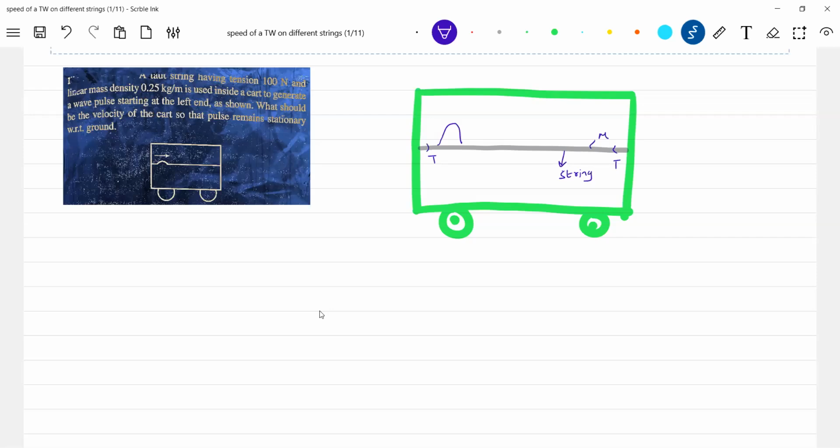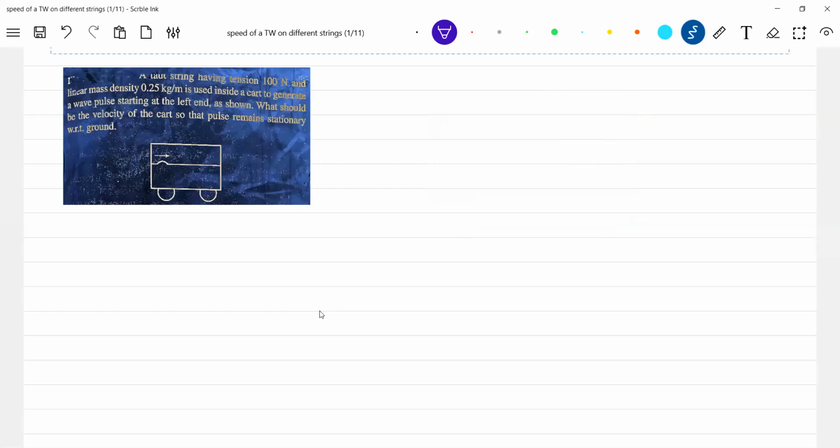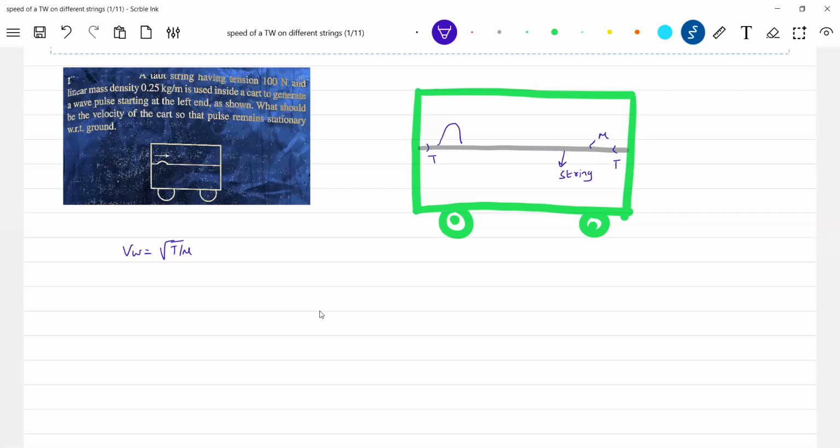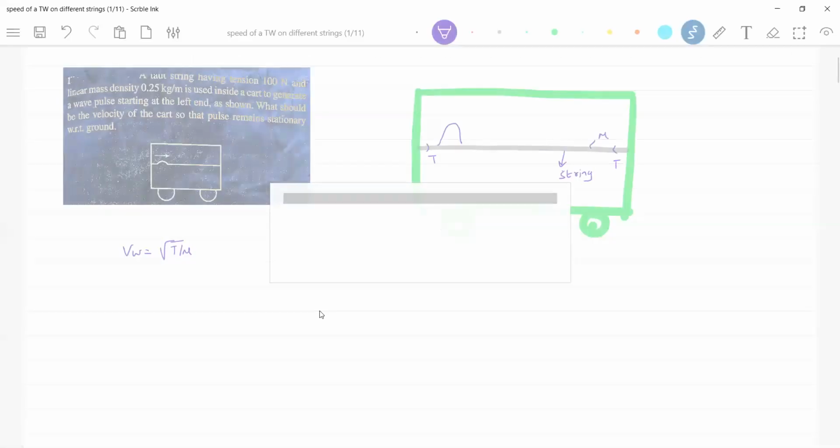What is the speed of the wave? Speed of the wave is given by root of T by mu. How to deal with this particular problem?